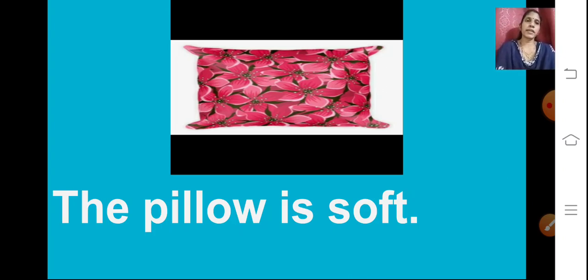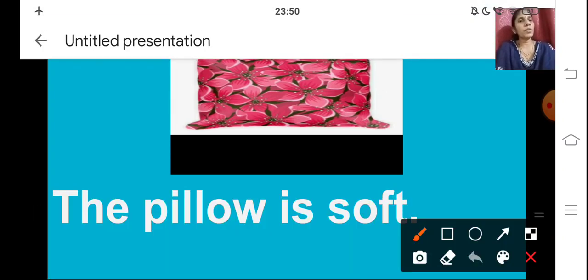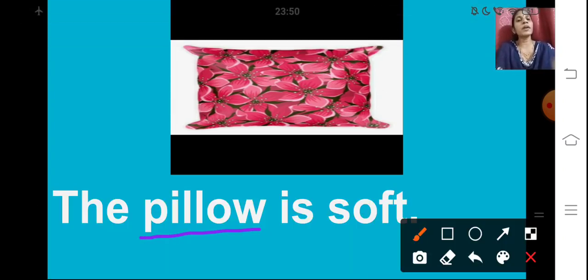We have to find the naming word. Here the word pillow is the name of a thing. Now what information are we getting about the pillow? How is the pillow? Yes, it is soft.